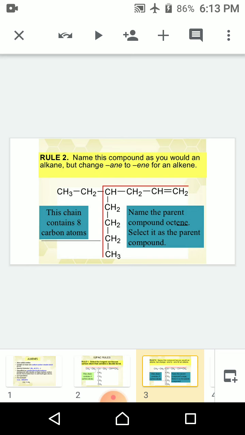Rule number two: name the compound of the alkene according to the carbon name. For carbon number one, meth; two, eth; three, prop; four, but; five, pent; six, hex; seven, hept; eight, oct; nine, non; ten, dec. Then we add the alkene ending to the name, so: ethene, propene, butene, pentene, hexene, heptene, octene, nonene, decene, etc.